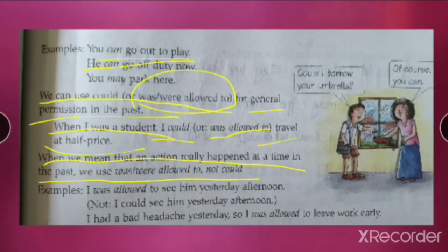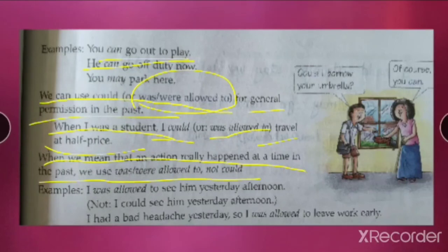So instead of could, we need to use was allowed to when we are talking about actions that you had permission for in the past. So when you are talking about past actions for which you had permission, you are going to use was or were allowed to. Keep this clear. In the present, if you are asking for permission, you can use can, could, may.